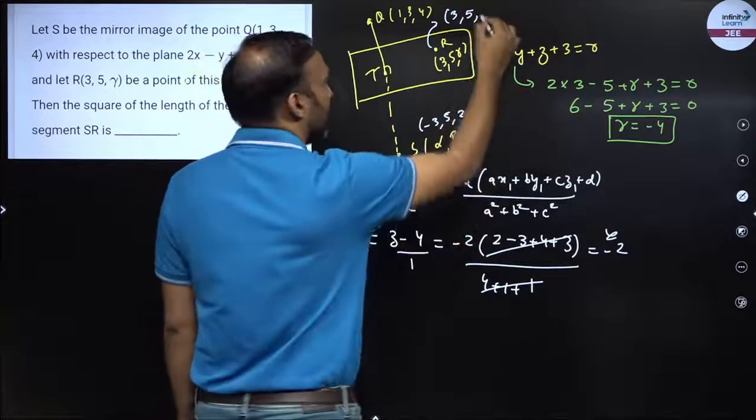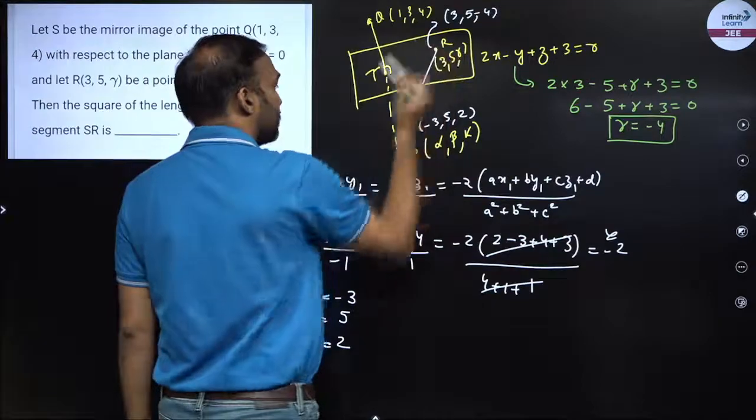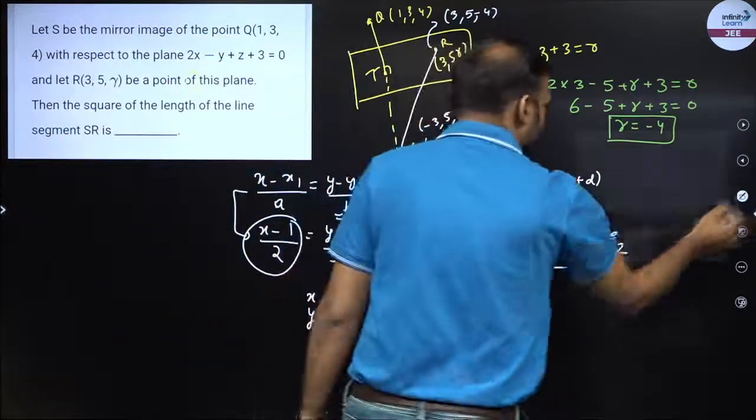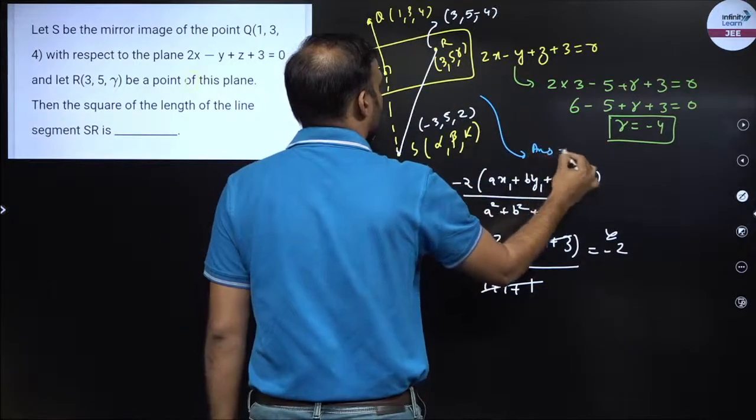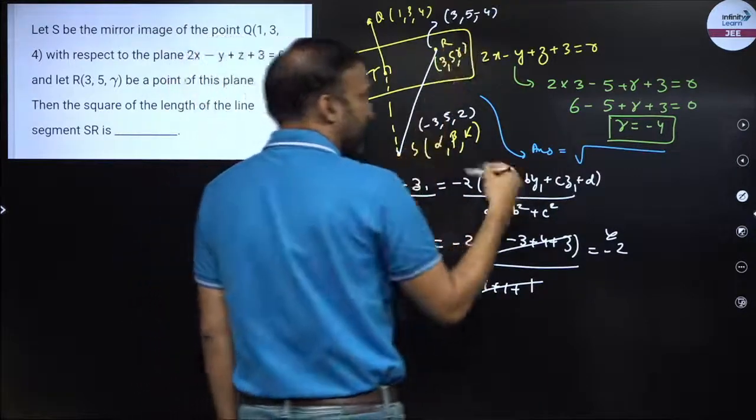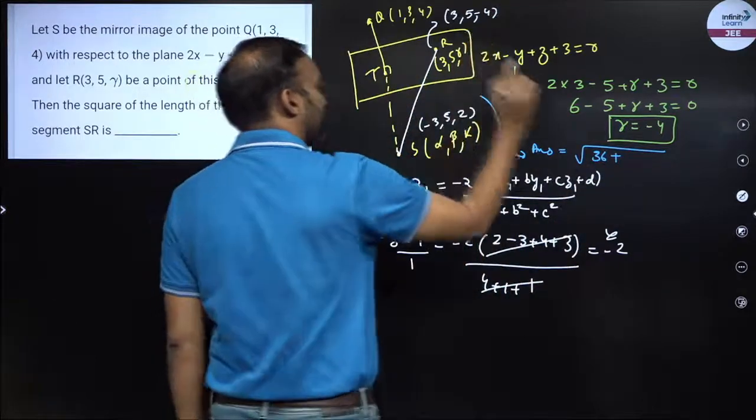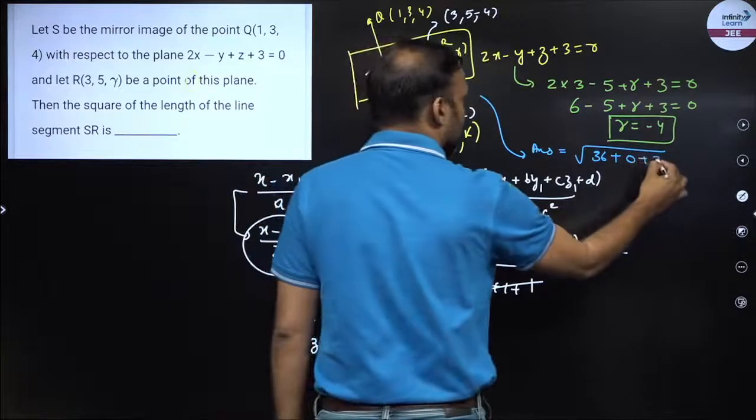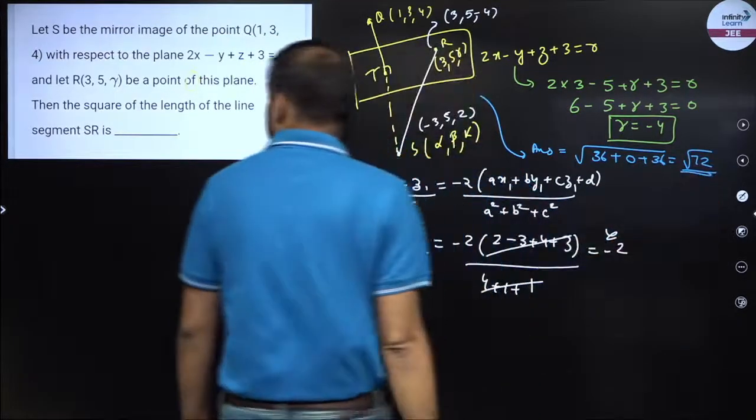What was gamma? Gamma was minus 4. So I need to find out this distance. So I can now use the distance formula to calculate the answer. So what is the distance formula? Your answer is under root of minus 3 minus of minus 3, 0, plus 5 minus 5, 0, plus 2 minus of minus 4, so 36. This becomes equal to root 72, right?